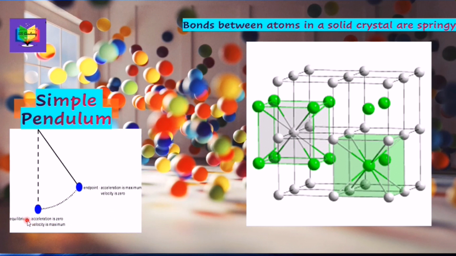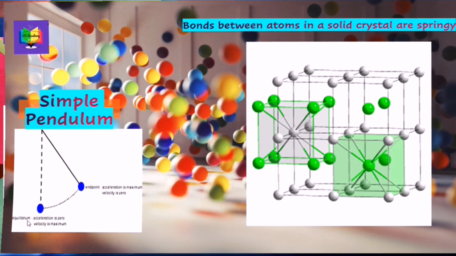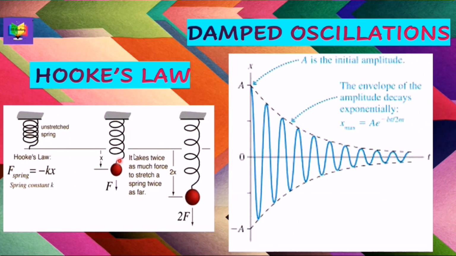This we have already studied in case of when mass was attached to a spring. Now, oscillations we observe around us do not go on forever. If damping is present, they die out, either gradually or rapidly. Now, oscillations of a swing is an example of it. Due to air friction, oscillations decrease and swing ultimately comes to rest. The amplitude of damped oscillations decreases or decays exponentially with time, as you can see here.